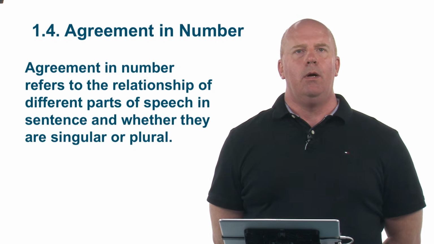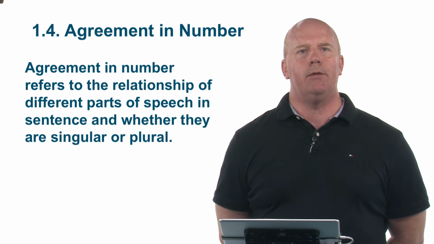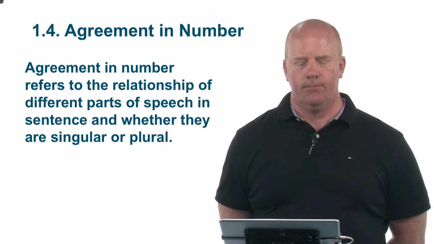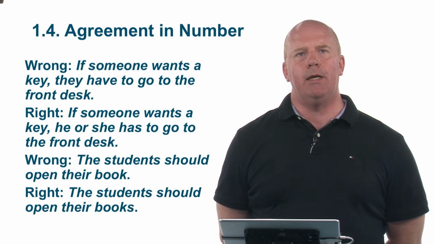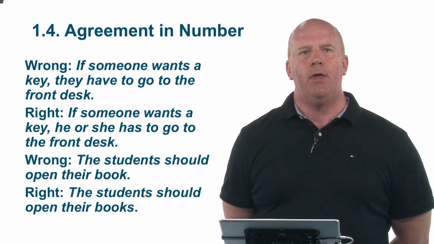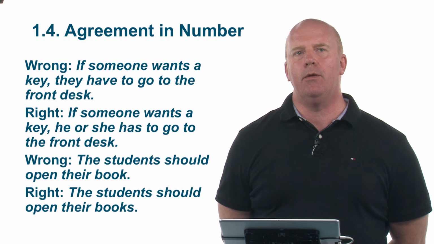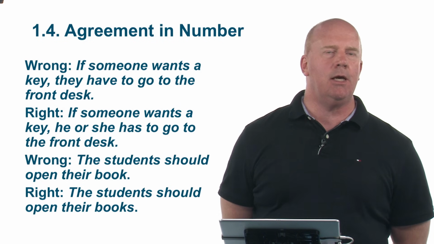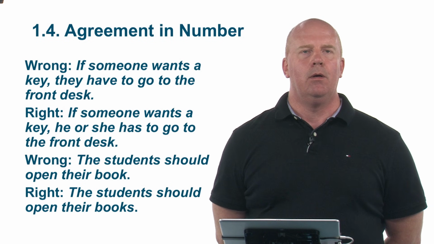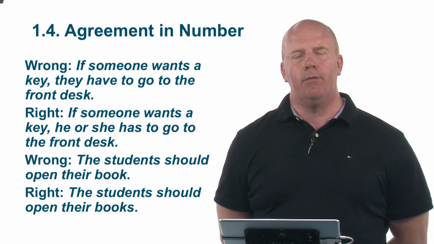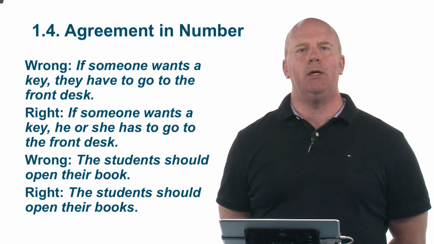Agreement in number. Agreement in number refers to the relationship of different parts of speech in a sentence and whether they are singular or plural. Let's take a look at some sentences here. If someone wants a key, they have to go to the front desk. There's no agreement there, that's correct. If someone wants a key, he or she has to go to the front desk. So we can't really say someone and then switch it up to they, even though some people do that for purpose of neutrality. The correct way to say it still is he or she has to go to the front desk.